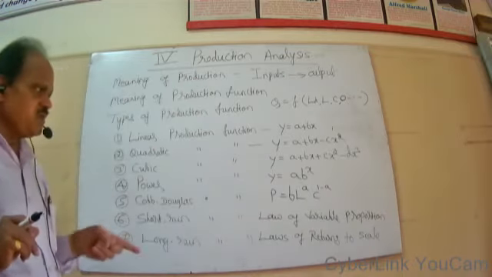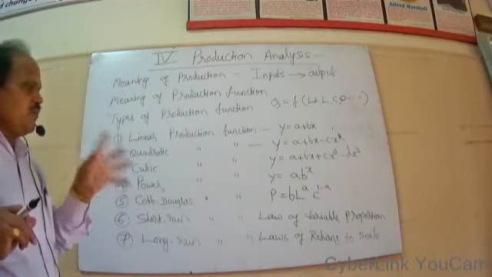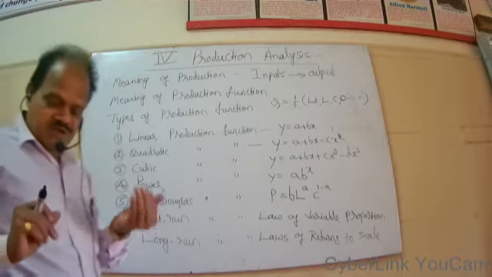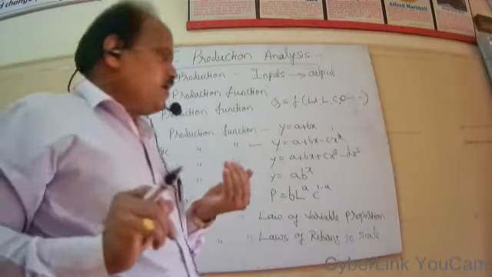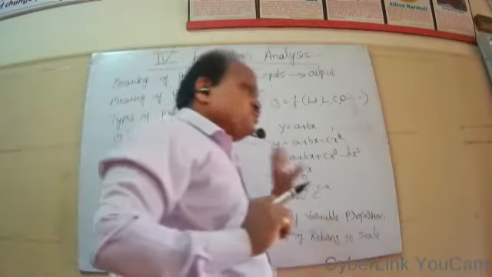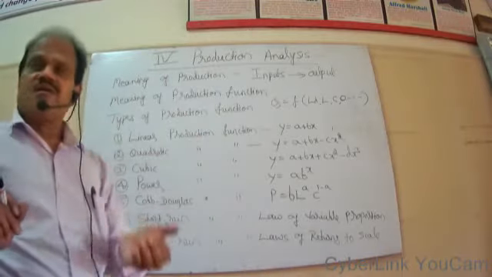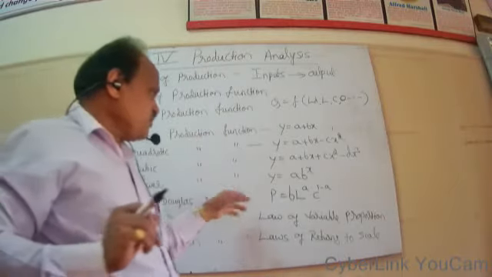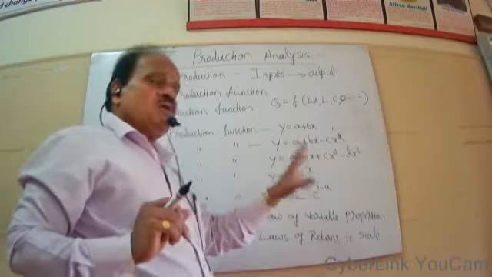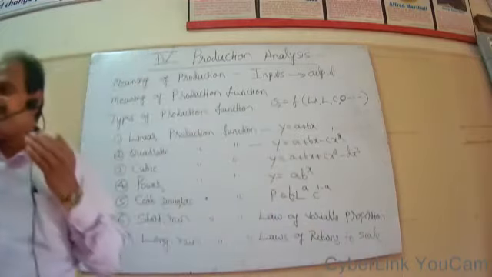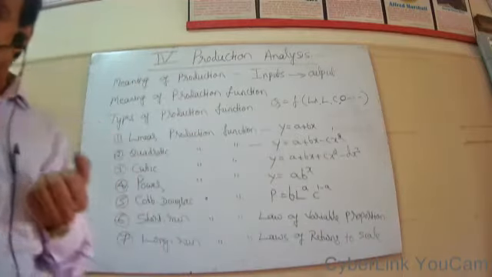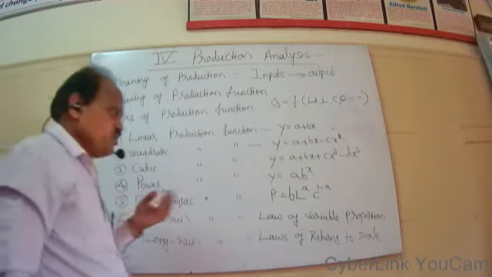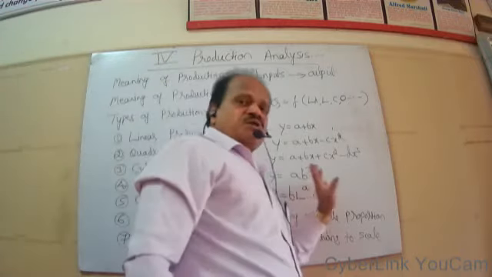He says that if inputs are changed, it will produce an equivalent change in the level of output. For example, if you increase your labor and capital by 10%, output will also change by 10%.